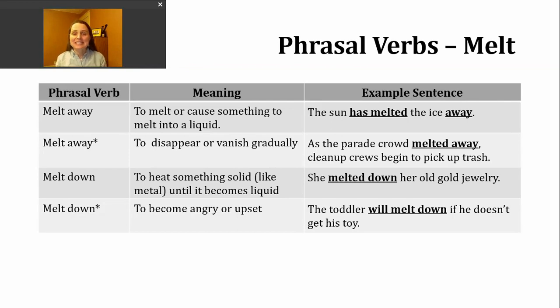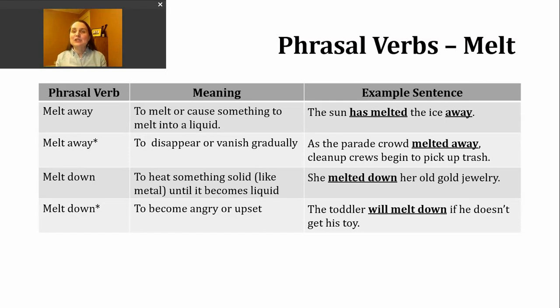Here's an example sentence. She melted down her old gold jewelry. So the sentence doesn't explain why. Maybe it's to make a new piece or to be able to sell the gold. But for whatever reason, she started with solid metal and turned it into liquid. And then eventually it would harden again.